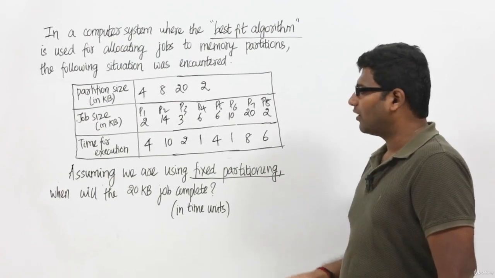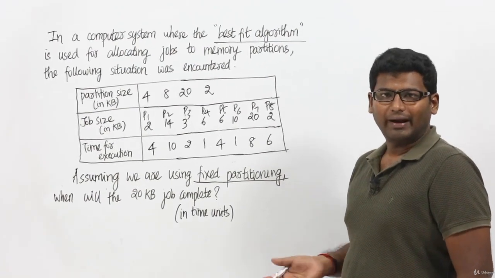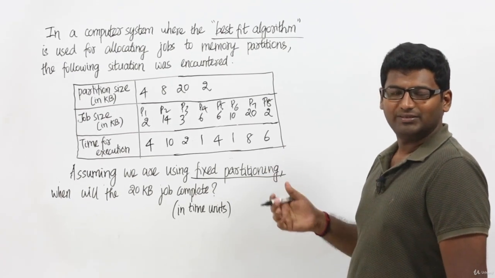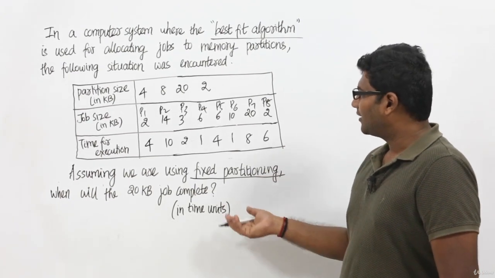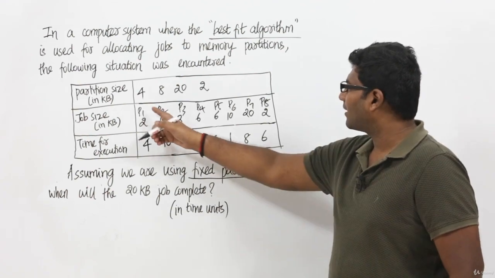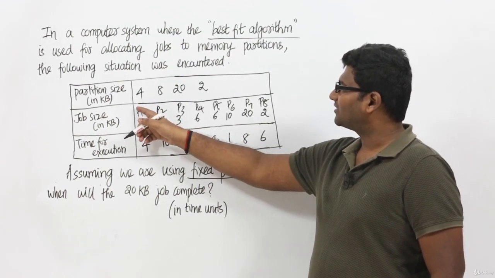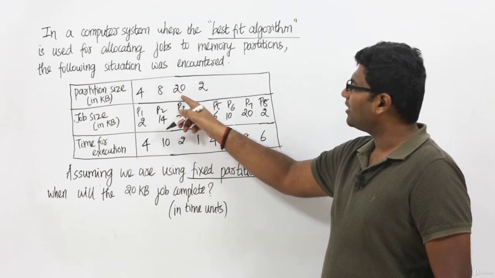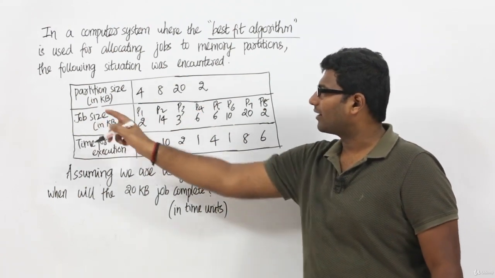What do you mean by fixed partitioning? The RAM will be initially partitioned before placing any processes. And that's what they are saying. They told us that we have four partitions, and each partition is of size 4 KB, 8 KB, 20 KB and 2 KB, because all are in KB.